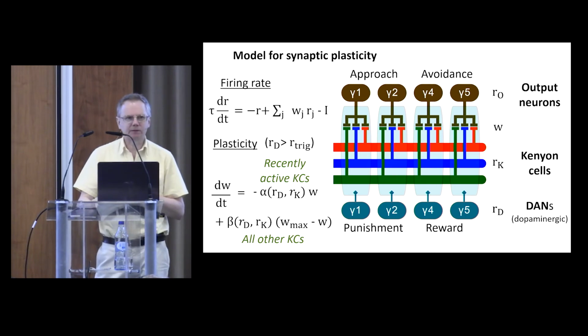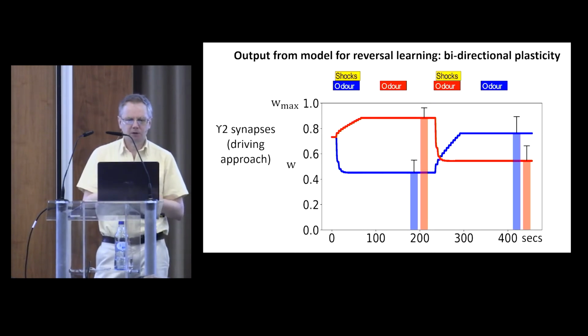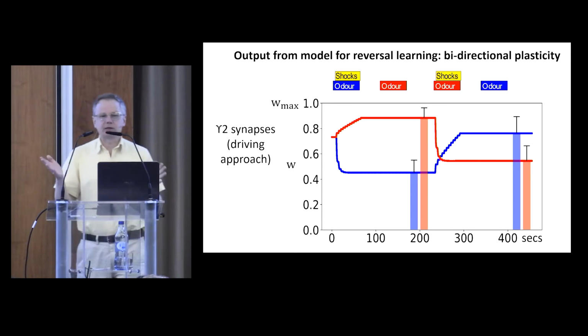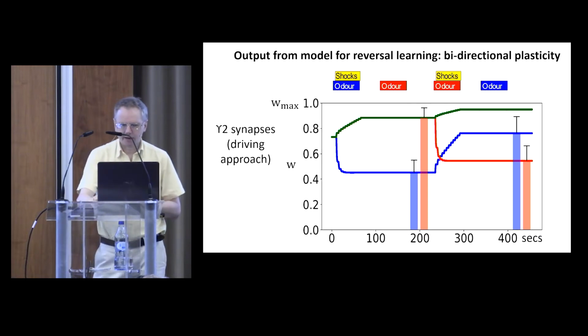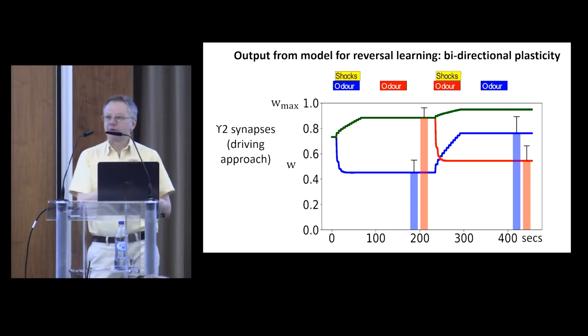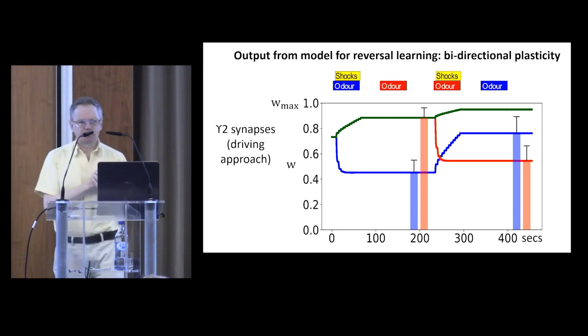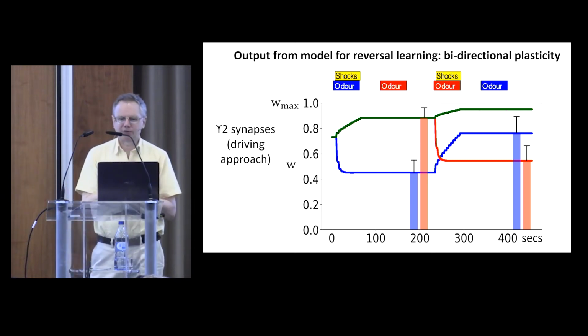And let's apply that to the reversal learning. Well, that enables us to quite easily have a model that reproduces both phases of the learning. We can get the initial depression for the blue odor, and then we get the strengthening of the response to the blue odor and the depression for the response to the red odor. Great. Now, if we include a third odor in this, just out of interest, a green odor that wasn't associated with any electric shocks, you'll notice that that is now the most attractive odor for the flies.